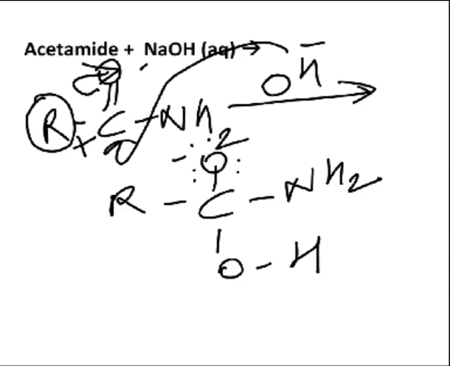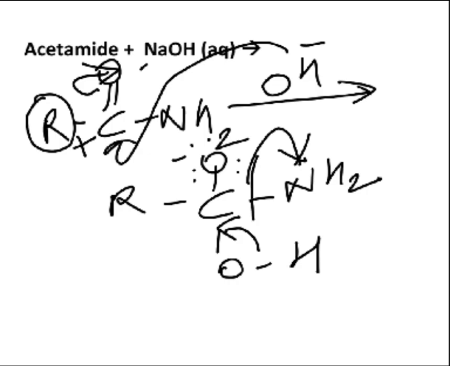However, this tetrahedral intermediate is not much stable, so it will be further dissociating. So how would it dissociate? Let us try to find out what will happen. This particular pair of electrons will move here, and this NH2 group will have a tendency due to this nitrogen to pull the electrons towards itself.